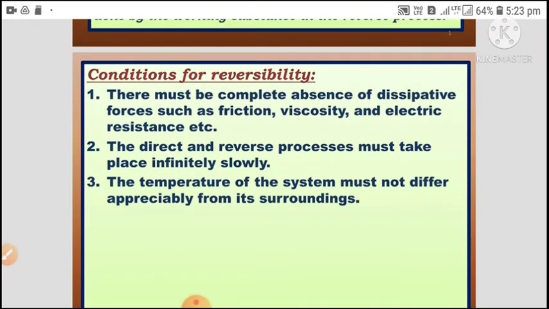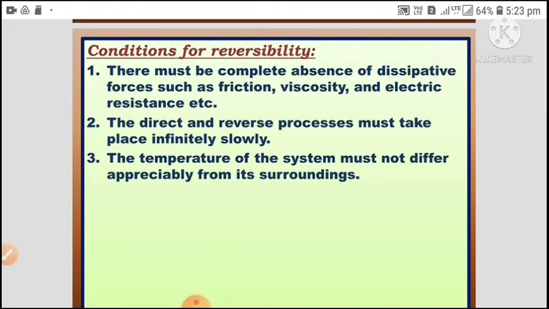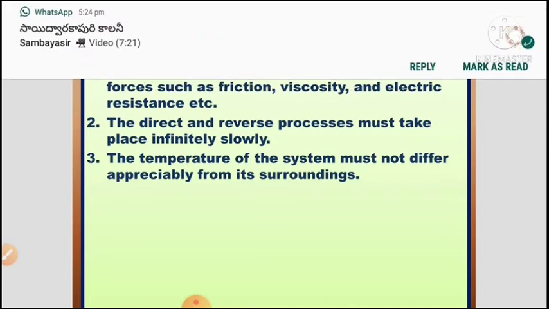Conditions for reversibility. So let us see what are the conditions required for a reversible process. There must be complete absence of dissipative forces such as friction, viscosity and electric resistance, etc. The direct and reverse process must take place infinitely slowly. The temperature of the system must not differ appreciably from its surroundings. So these are the conditions for a reversible process.